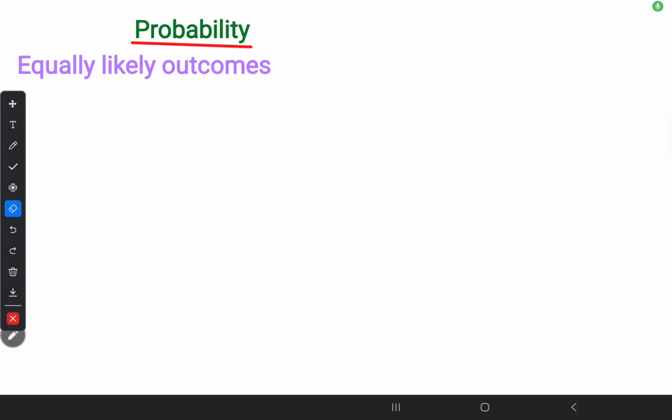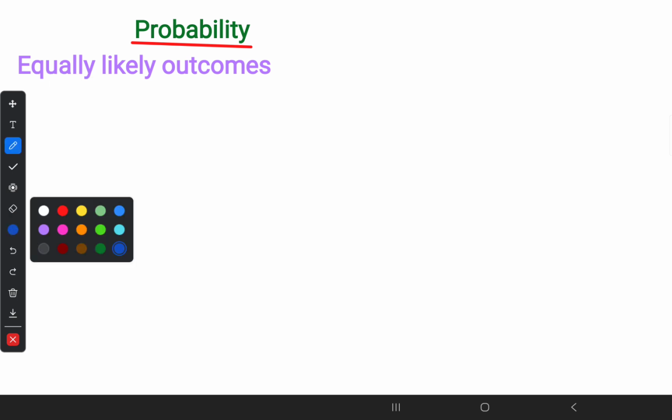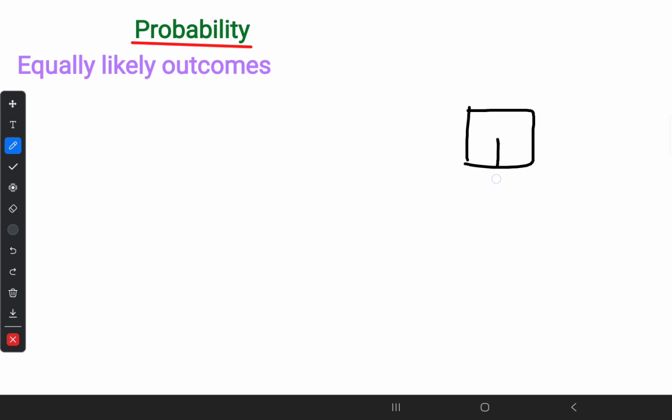In probability, equally likely outcomes. That means now I am rolling a die. How many sides does it have? Totally 6 sides. So from totally 6 sides, I am rolling a die. This is a random experiment. I am considering the top part.